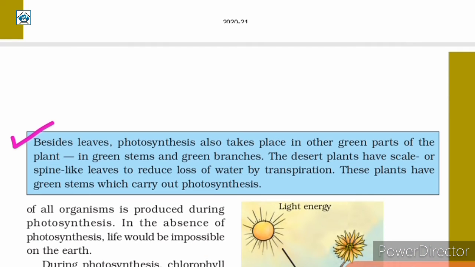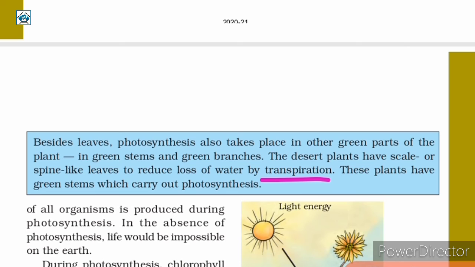Now, apart from leaves, in some green plants, photosynthesis takes place in stems and green branches. The plants we see in desert have scale-like or spine-like leaves. They are in this shape in order to reduce the loss of water by transpiration.